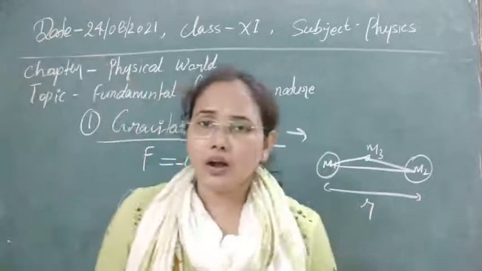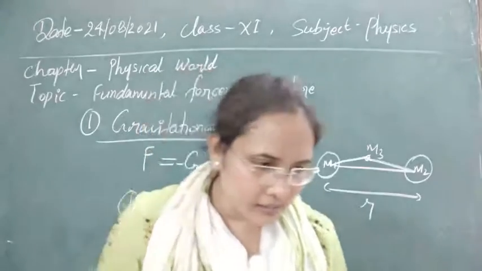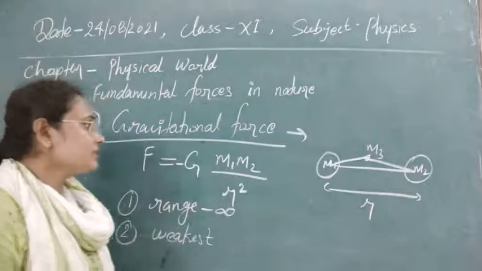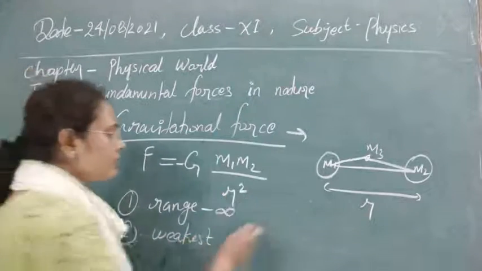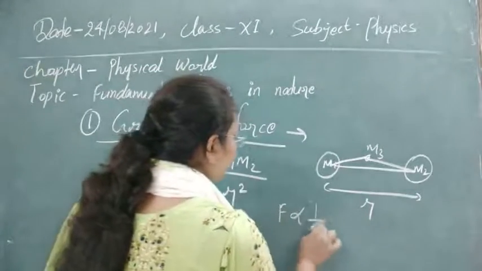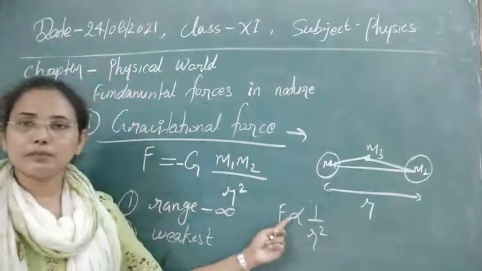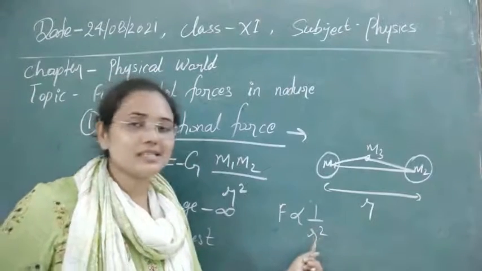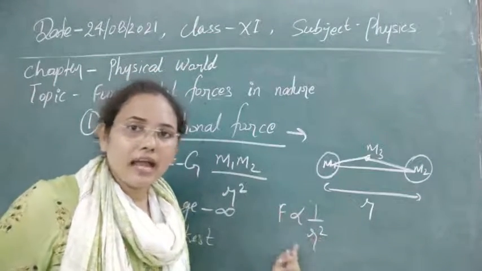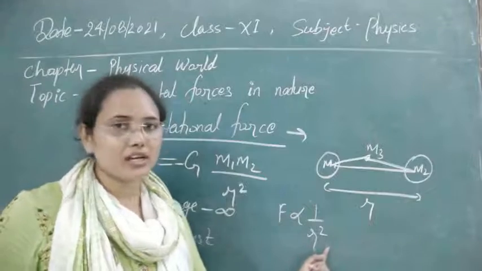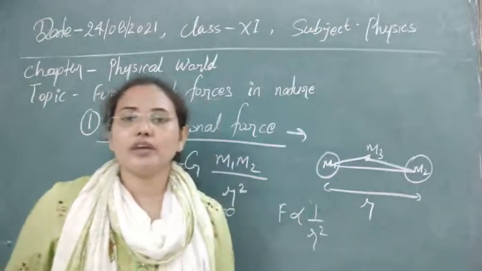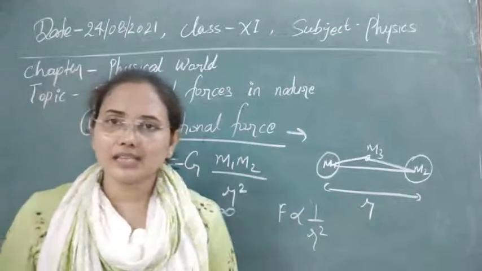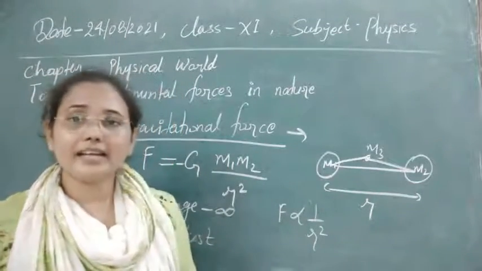The next property of gravitational force is that it always follows the inverse square law. Inverse square law means here you can see F is inversely proportional to R squared. Inverse is the word I have taken, and square law means distance squared. So whenever F is directly proportional to 1 by R squared, we call that following the inverse square law. The next property of gravitational force is that it is a central force.